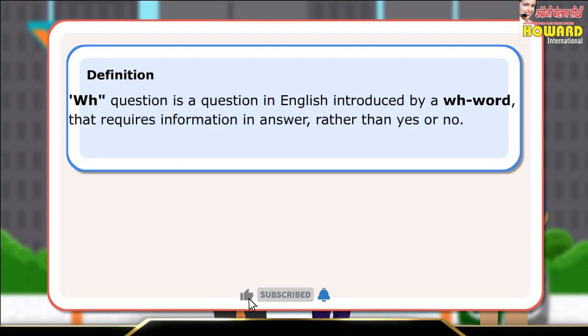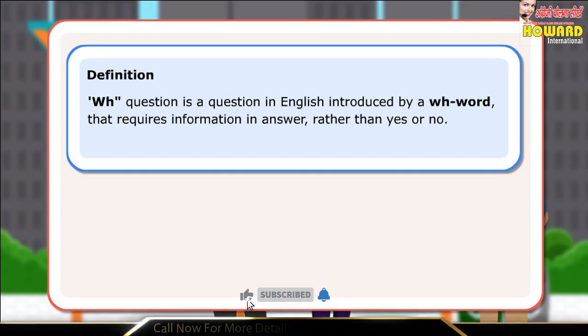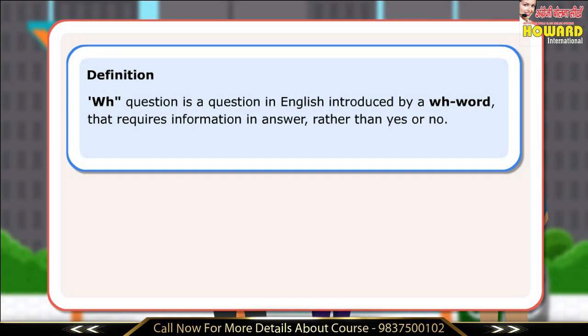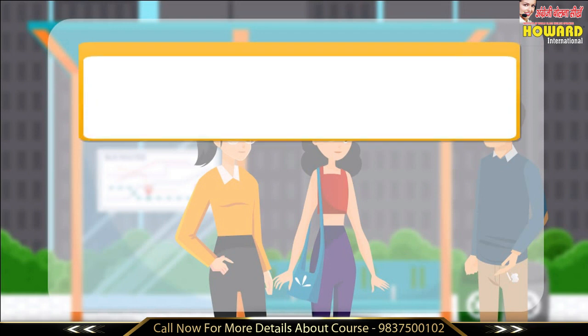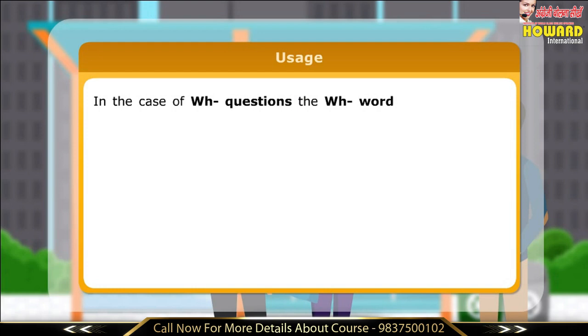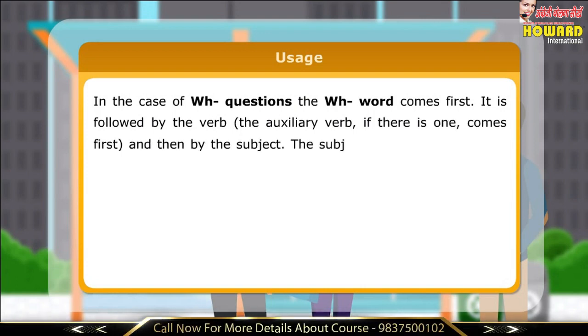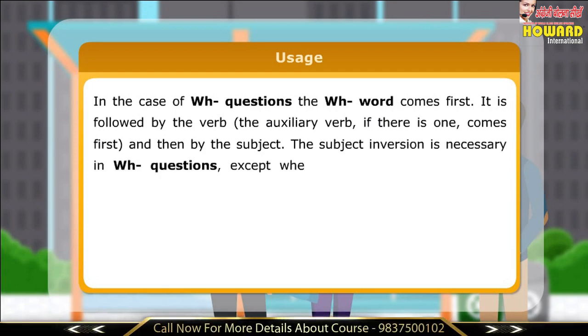Definition: WH question is a question in English introduced by a WH word that requires information in answer rather than yes or no. Usage: in the case of WH questions, the WH word comes first. It is followed by the verb. The auxiliary verb, if there is one, comes first, and then by the subject. The subject inversion is necessary in WH questions, except when the WH word itself is the subject.